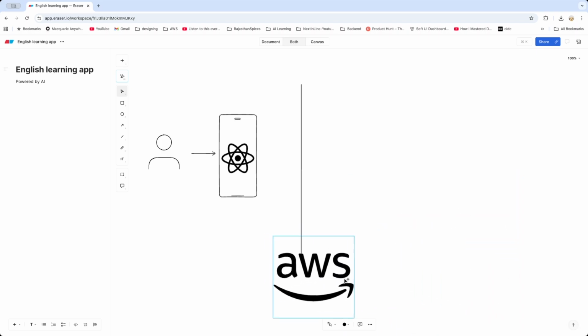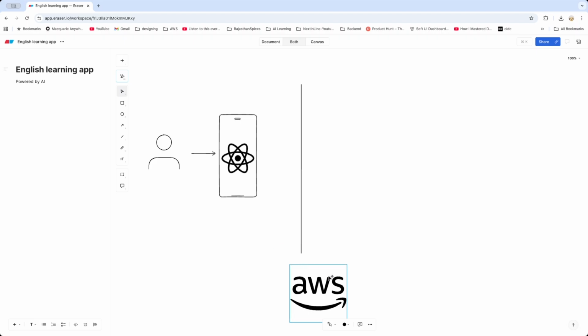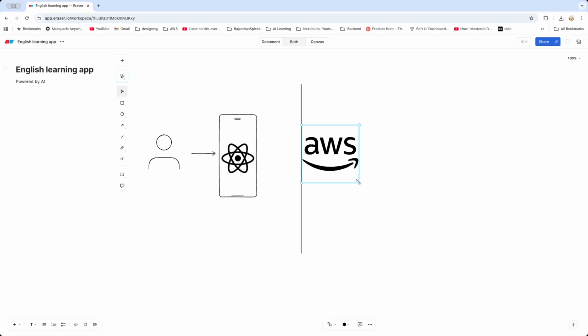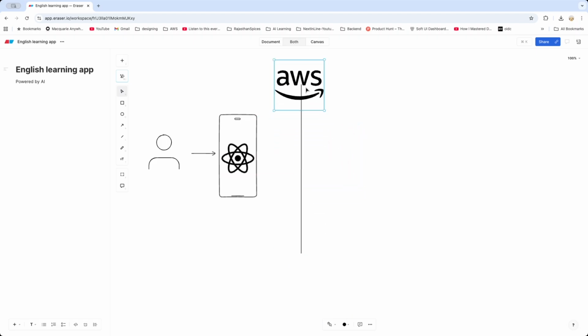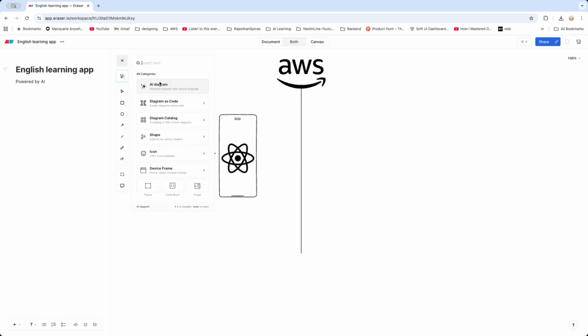So I'm just going to be keeping it here. And this is the AWS infrastructure that your application is going to be interacting with. The first entry point is basically going to be the AWS API gateway.